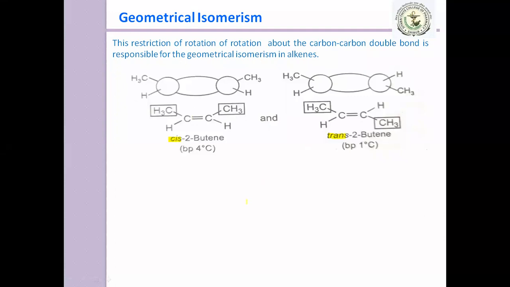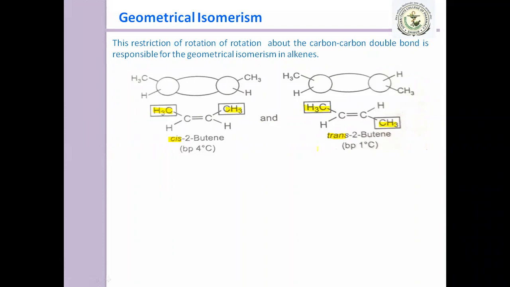Why? What is the difference in both? There is a difference in the arrangement of atoms or groups in space. In one case, the two methyl groups are present on the same side of the double bond, and in the other, the methyl groups are present on opposite sides of the double bond.